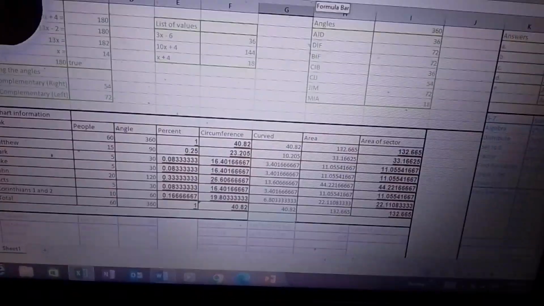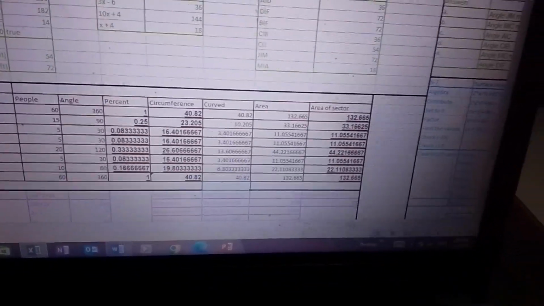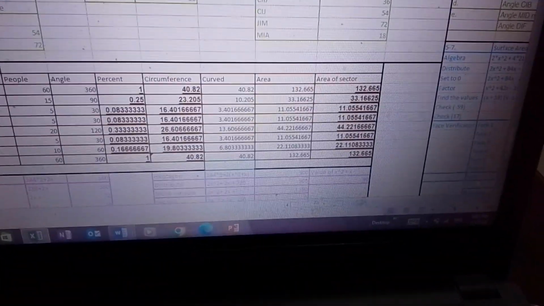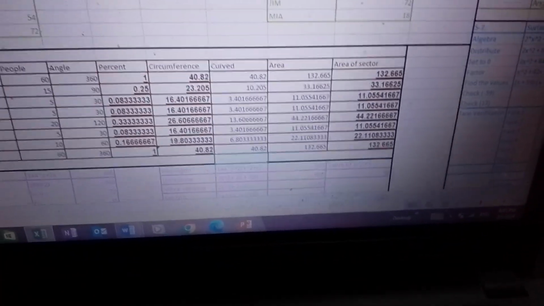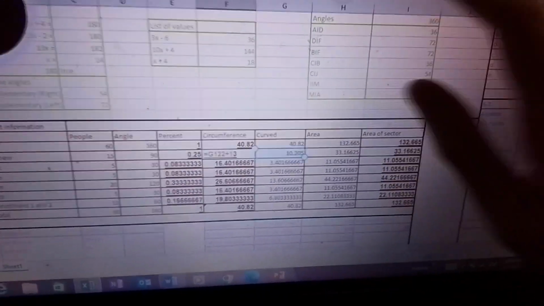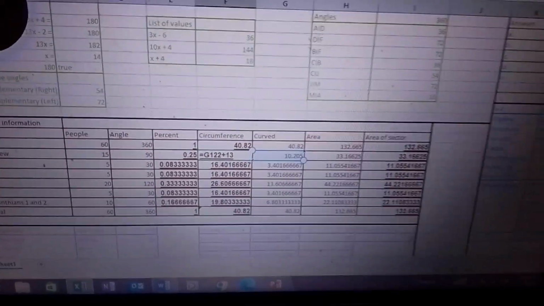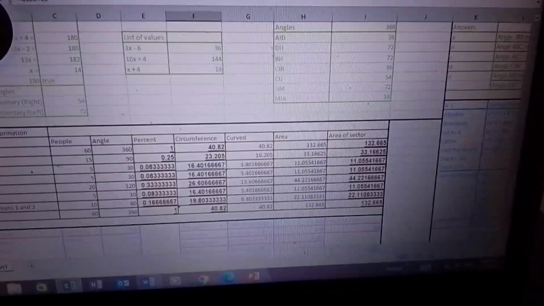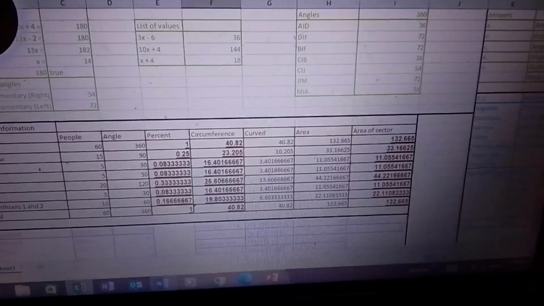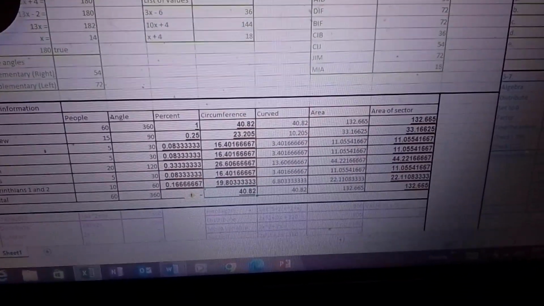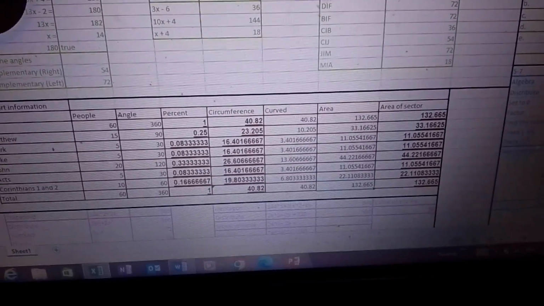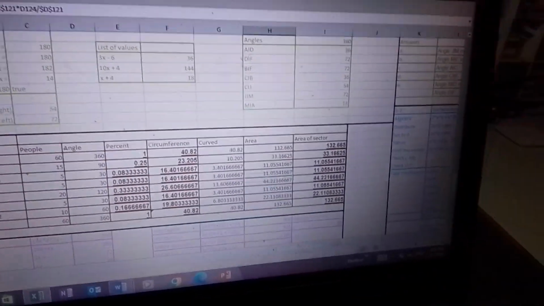Now, if you want to get the perimeter of the sector, you need to add the two radii together. To add the two radii together, you need to do this. Ganito yung paraan. Click on the cell, just like that, and then add it. Madali lang yan. Pero since it's a sector of a circle, add it within the two radii. Yun lang.